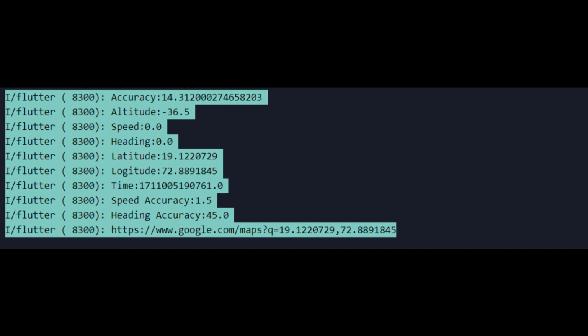Meanwhile, in the background, the app also prints all the cool data about your location, like how accurate it is, your altitude, speed, and more. It's all technical details that it gathers from the location object. That's how this SOS button in your app works using the Flutter Location Package. It's a handy feature that can be a lifesaver in critical situations.